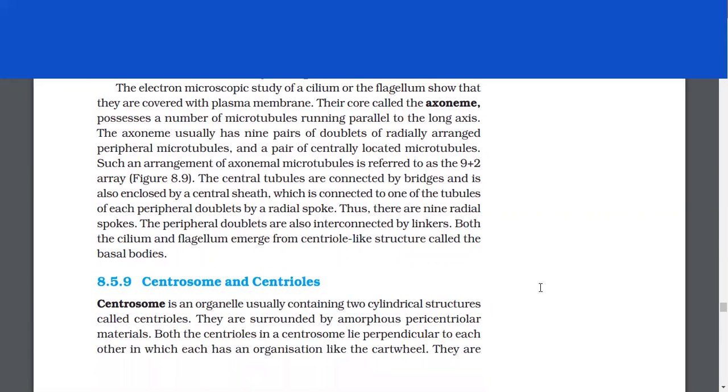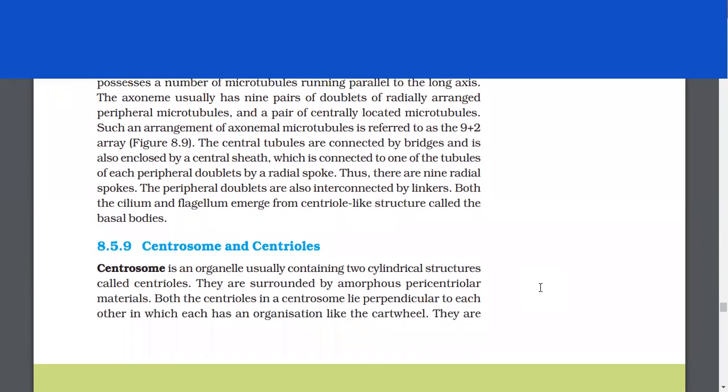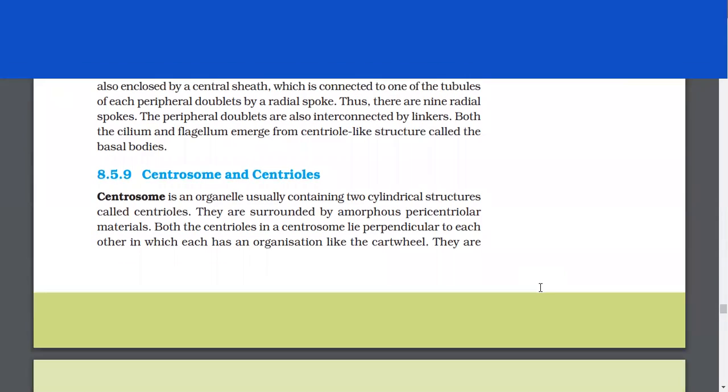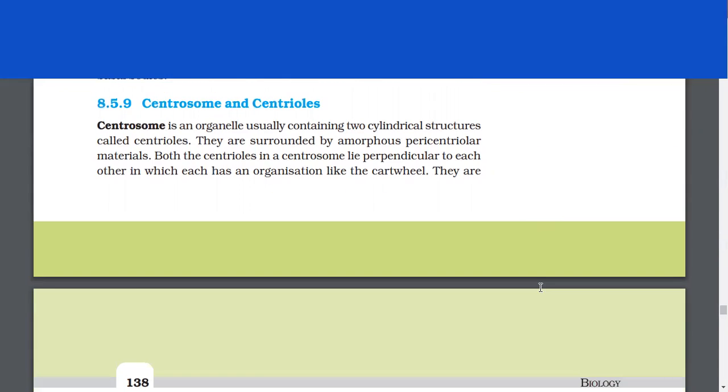The central tubules are connected by bridges and are also enclosed by a central sheath, which is connected to one of the tubules of each peripheral doublet by a radial spoke. Thus, there are 9 radial spokes. The peripheral doublets are also interconnected by linkers. Both the cilium and the flagellum emerge from centriole-like structures called the basal bodies.